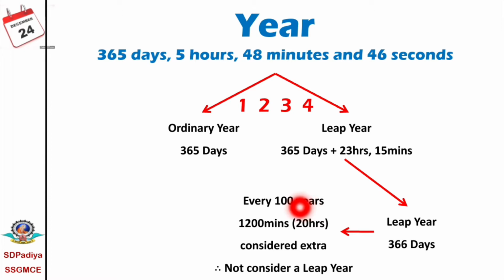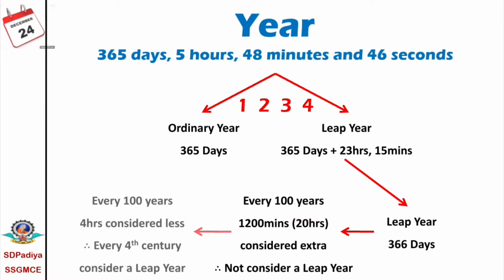Means at a century the leap year will not come directly after 4 years. But again there is one error. This 1200 minutes is 20 hours. But for this 20 hours we have considered 24 hours because we have not considered a leap year.